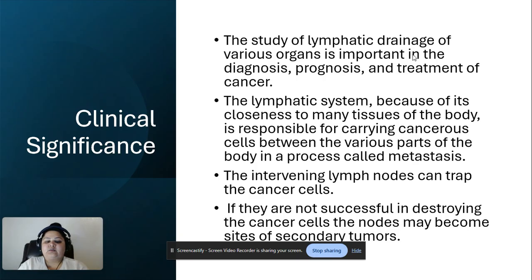The lymphatic system, because of its closeness to many tissues of the body, is responsible for carrying cancerous cells between various parts of the body in a process called metastasis, right? The intervening lymph nodes can trap the cancer cells, right? If they are not successful in destroying the cancer cells, the nodes may become sites of secondary tumors. So they're not only helping, but they can also be hosting if they're not successful. So they're like two-sided swords.